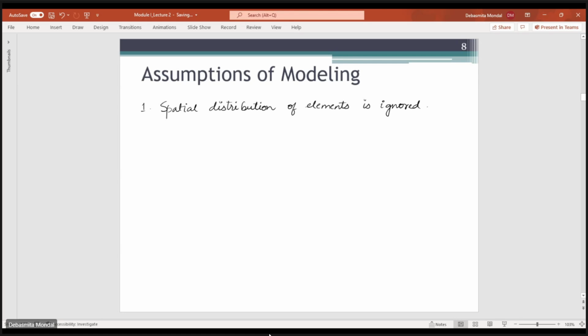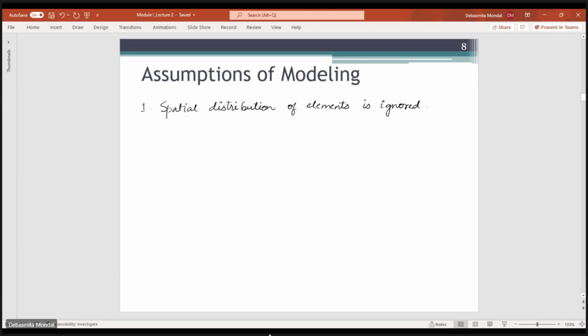For example, if we are talking about the temperature of a room, ideally the temperature is distributed over the room. If you go to different points in the room, you will find that the temperature at one corner might not be the same as at the other corner. So there is a spatial distribution of temperature in the room.